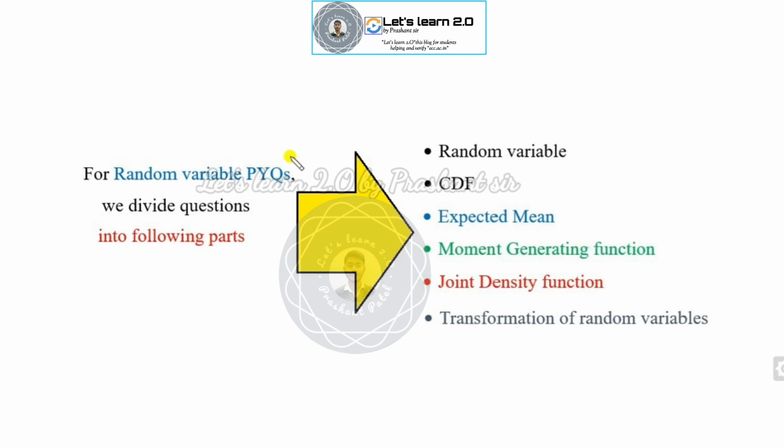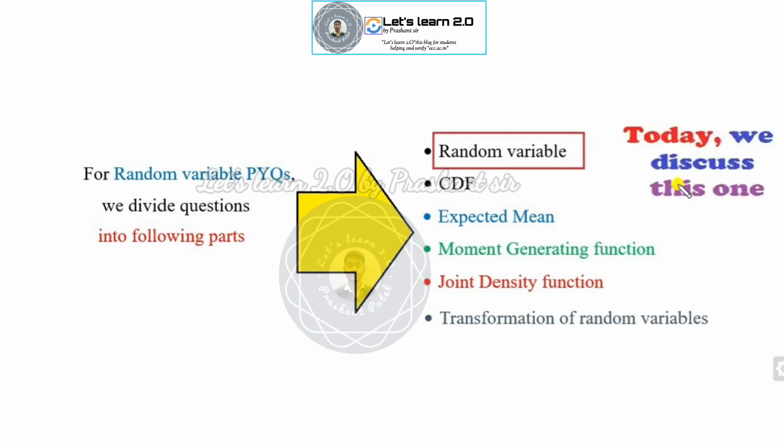Since the random variable topic is very vast in IIT JEE mathematics, I will divide it into 6 subtopics such as random variable, CDF, expected mean, moment generating functions, and more. In this lecture, I will cover all those questions related to the random variable. After this lecture, I will cover the CDF, expected mean, and many more.